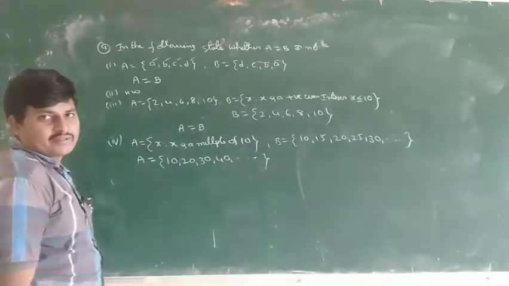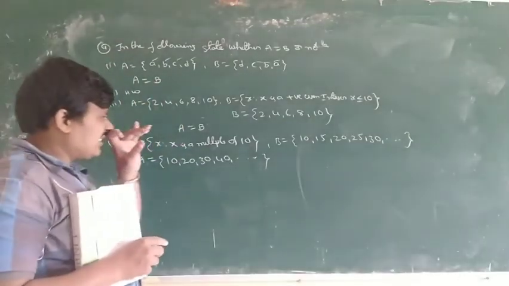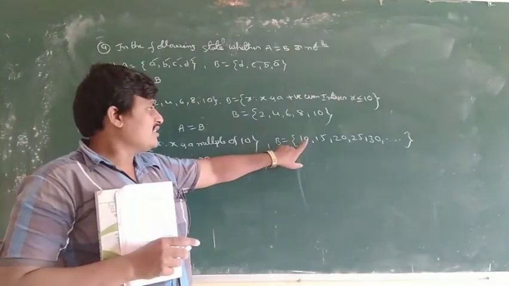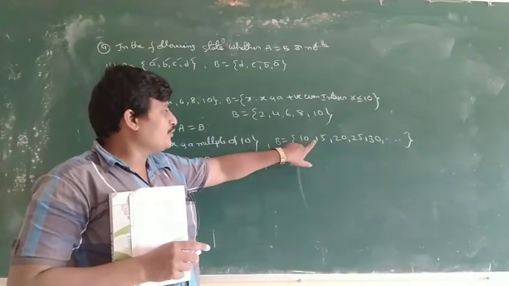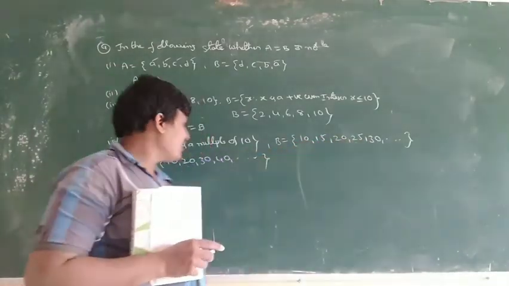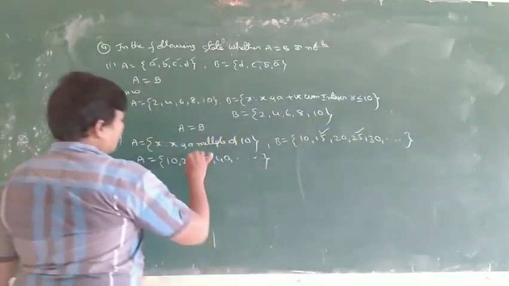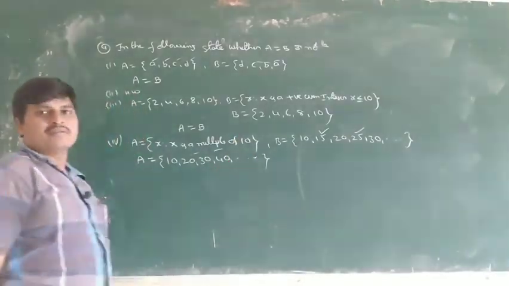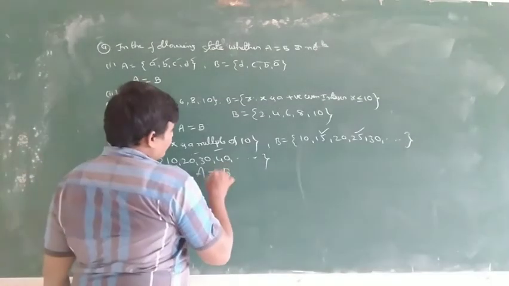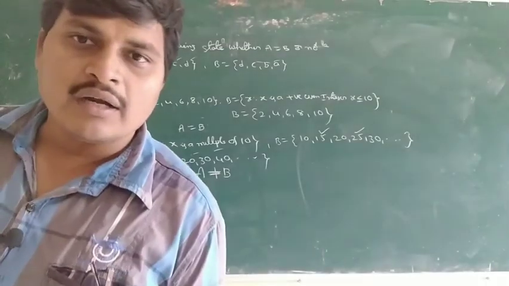Multiples of 5 are not the same: 5 into 2 is 10, 5 into 3 is 15, 5 into 4 is 20. So 15 and 25 are not in A. So this is not an equal set, and the symbol is not equal to.